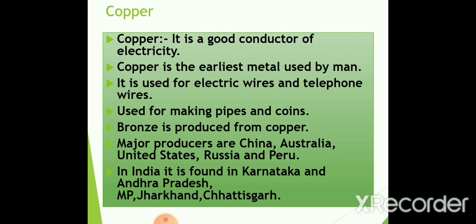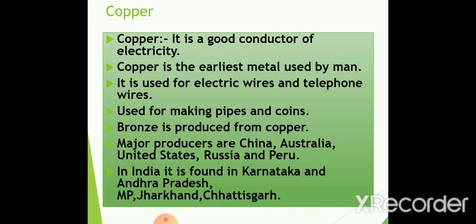Copper is the earliest metal used by man, and it is used for making electric wire, telephone wires, etc. Pipes, coins, etc. are made with copper. And bronze, which is the alloy of copper, is produced from copper. Bronze is made by adding copper and tin, and copper is added with zinc for making brass.